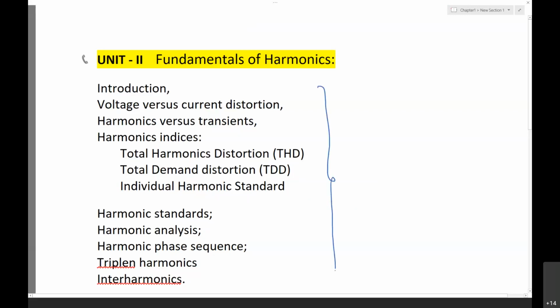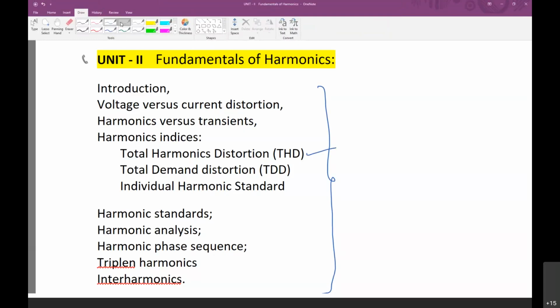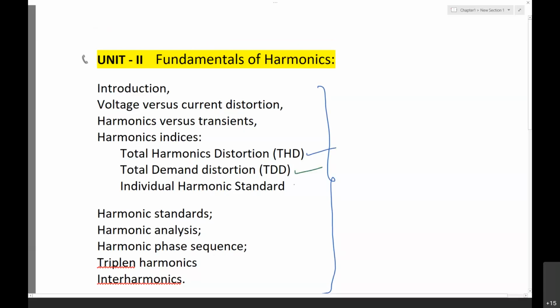The content of the unit is voltage and current distortions, harmonics versus transients, which we saw in the earlier unit, where we saw the basic difference between harmonics and transients. Then we are going to see the harmonic indices: total harmonic distortion, which you may be aware of, and a new term, total demand distortion, and then the individual harmonic distortion.